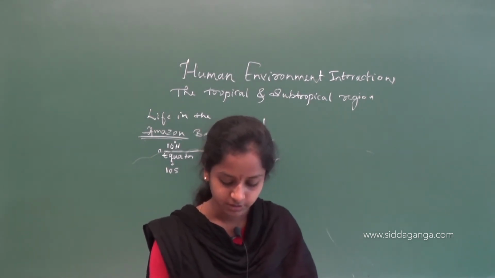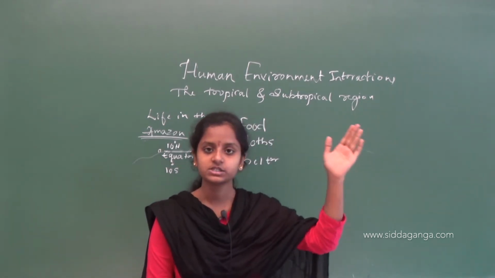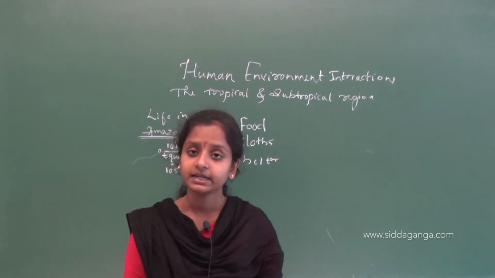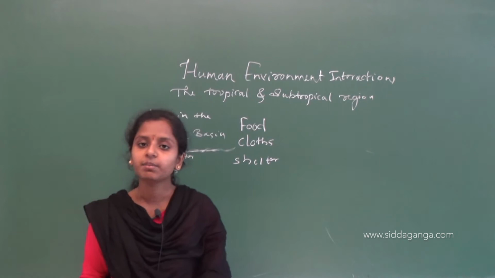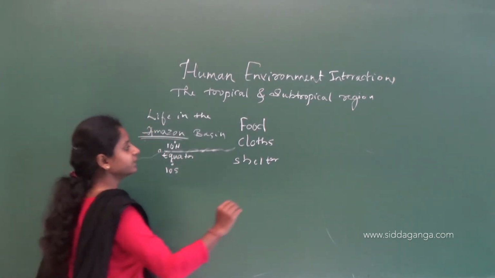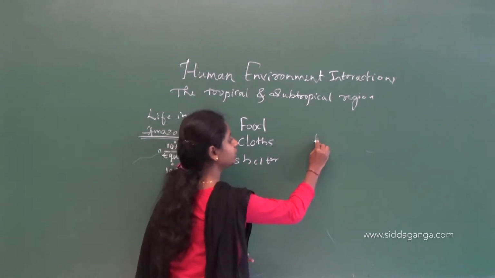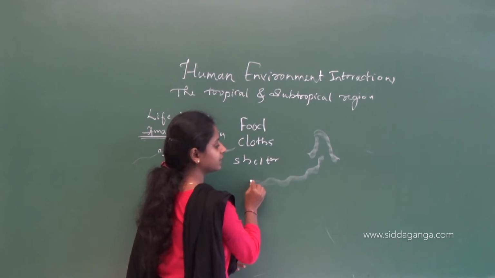Notice how it flows from the mountains to the west and reaches the Atlantic Ocean to the east. In the map, you can see that the Amazon river originates from the mountains and flows to the west.